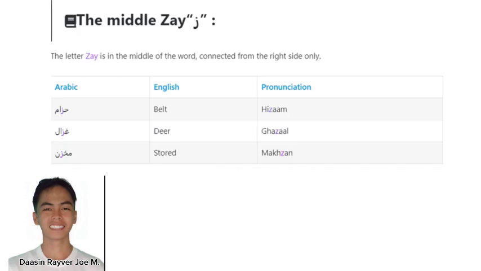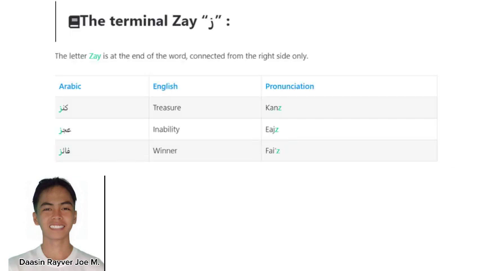For the middle Zai, we have bell, which is pronounced Huzam. We have deer, which is pronounced Gazar. And we have stored, which is pronounced Mukstan. And for the terminal Zai, we have treasure, which is pronounced Kanz. We have inability, which is pronounced Edge. And we have winner, which is pronounced Faiz.